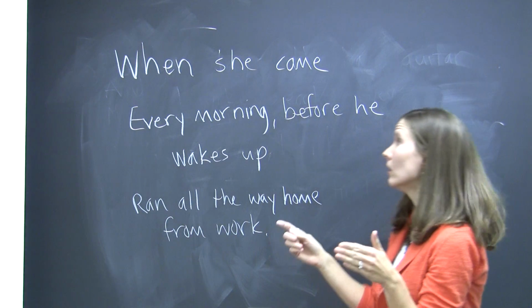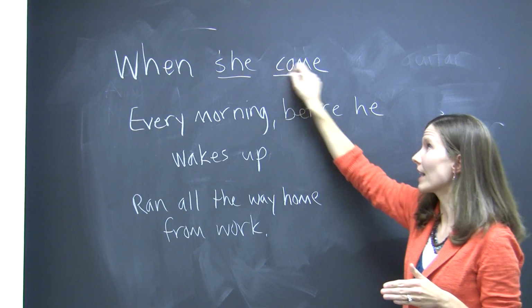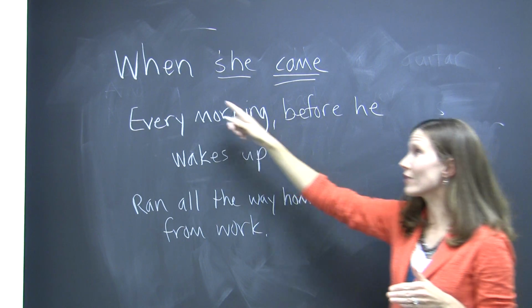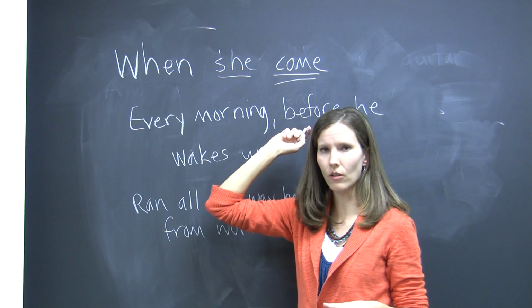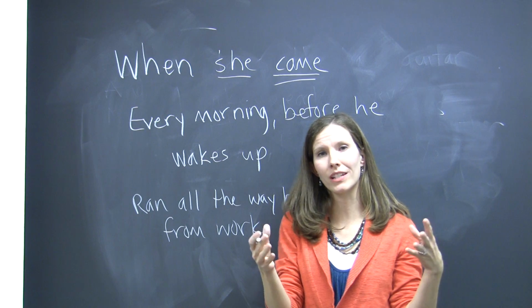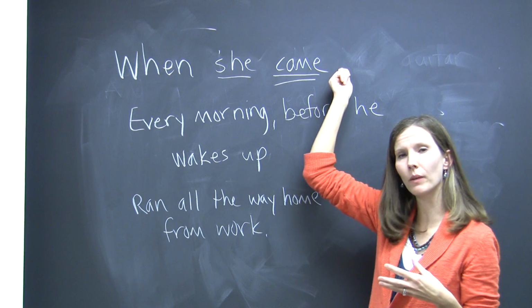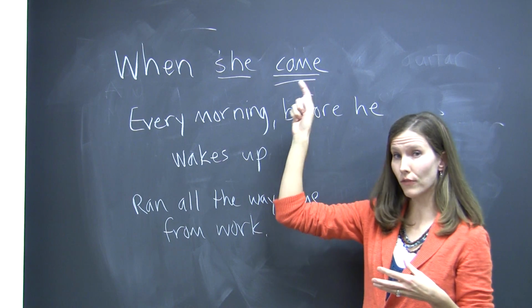So for example, "When she came." This has a subject, it has a verb, but because it starts with a subordinating conjunction, it doesn't make sense on its own. "When she came." That doesn't make sense unless it had other words attached to it, so it could not be punctuated as though it's a complete sentence. This, therefore, is what's called a sentence fragment.